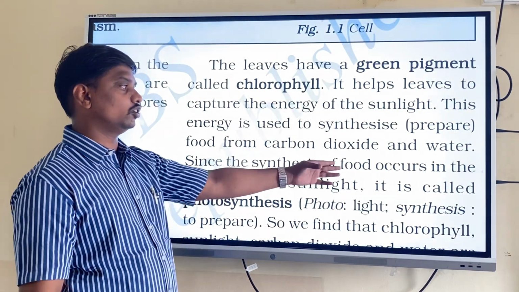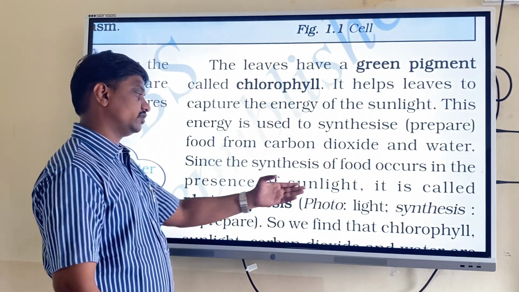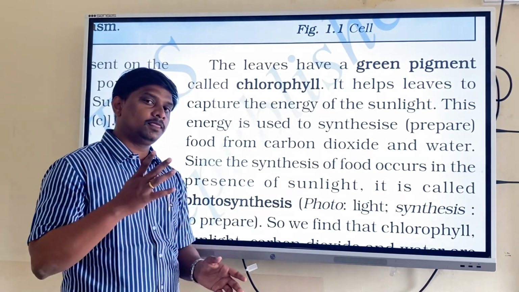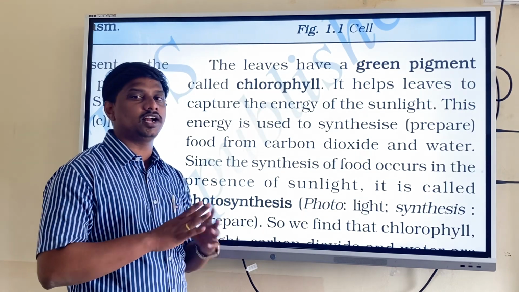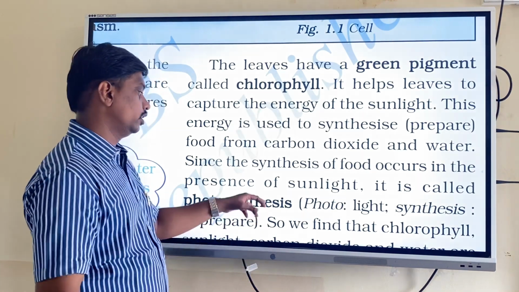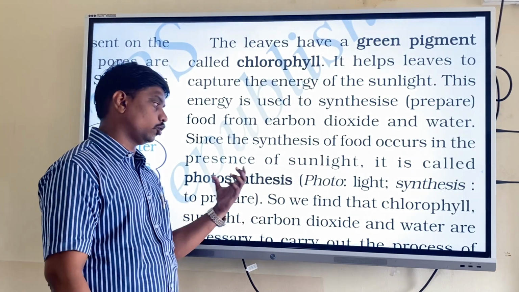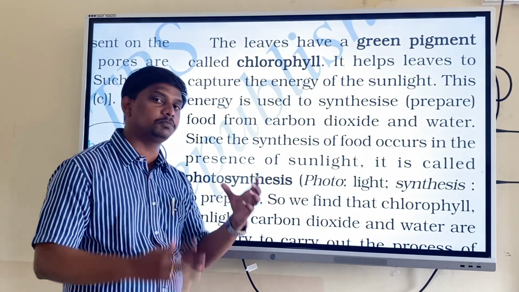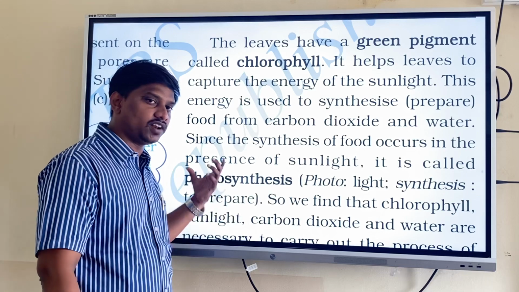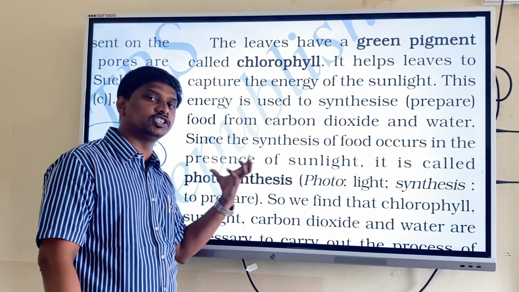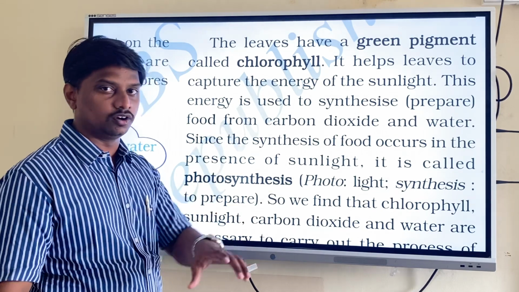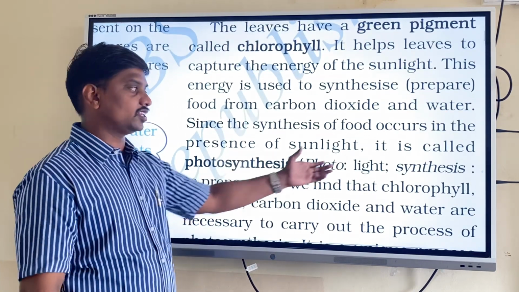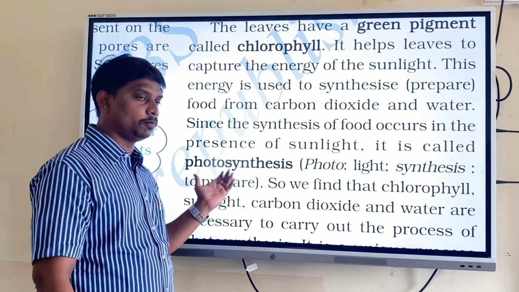Since the synthesis of food occurs in the presence of sunlight, the preparation of food takes place in the presence of sunlight. Without the presence of sunlight, they can't prepare their food. So it is called photosynthesis. Photo means light and synthesis means preparation of food.